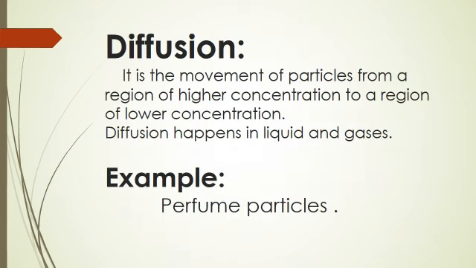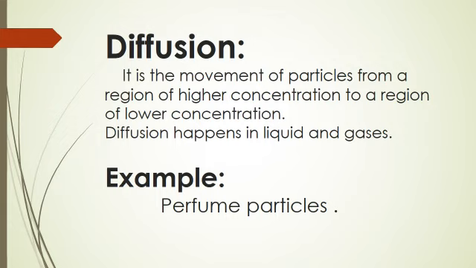What is diffusion? Diffusion is the movement of particles from a region of higher concentration to a region of lower concentration. Diffusion happens in liquids and gases. For example, when perfume is sprayed in one part of the room, it spreads throughout the whole room due to diffusion.